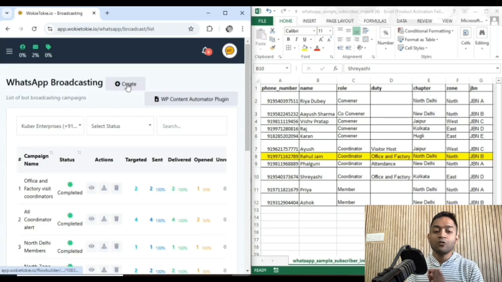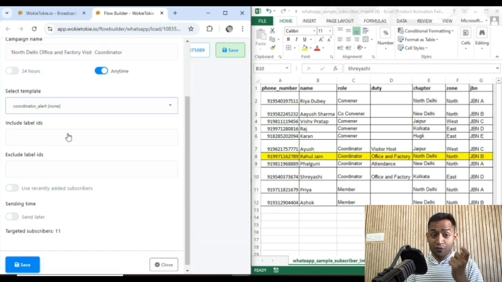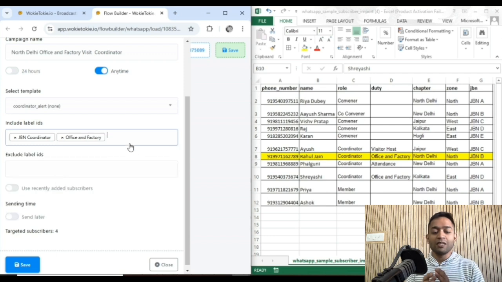What I'd do is I'd first go to broadcasting, where I've already saved the template that has to be sent. Now the template has some variables, so if I'm targeting only Rahul Jain, it would say hi Rahul, and it would say my duty as office and factory. So similarly it would happen.